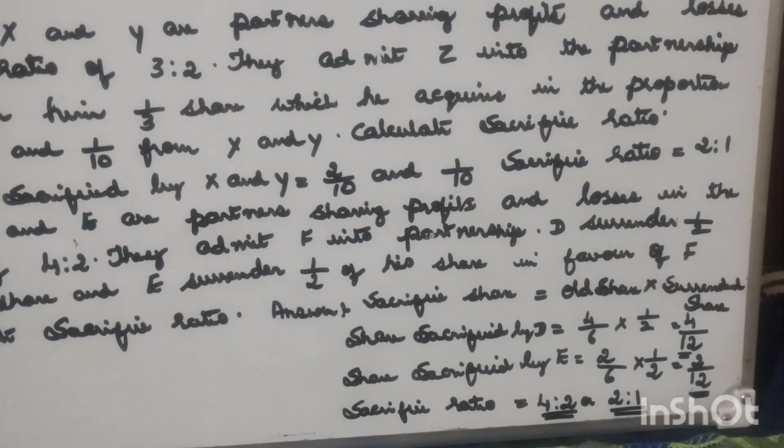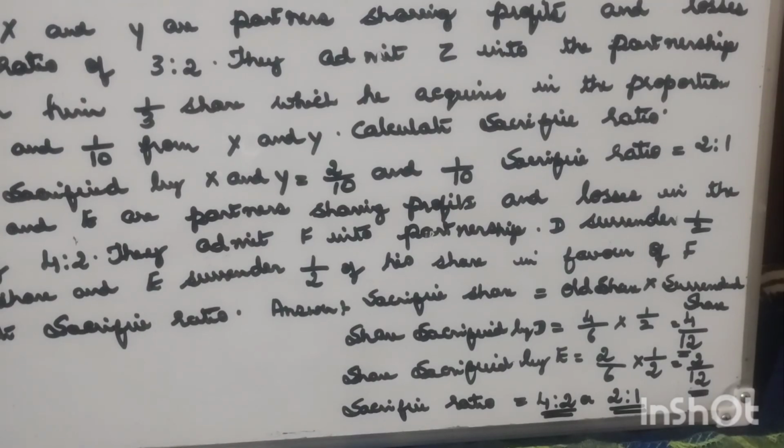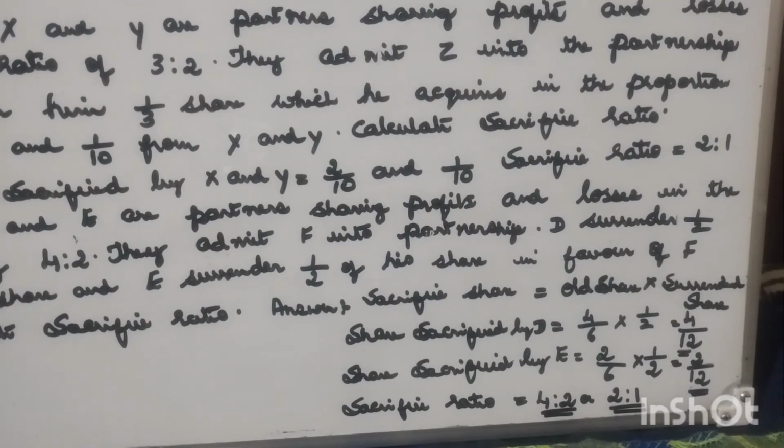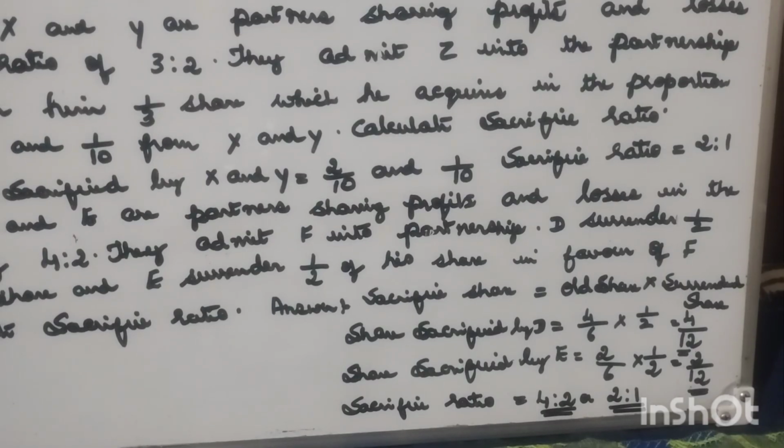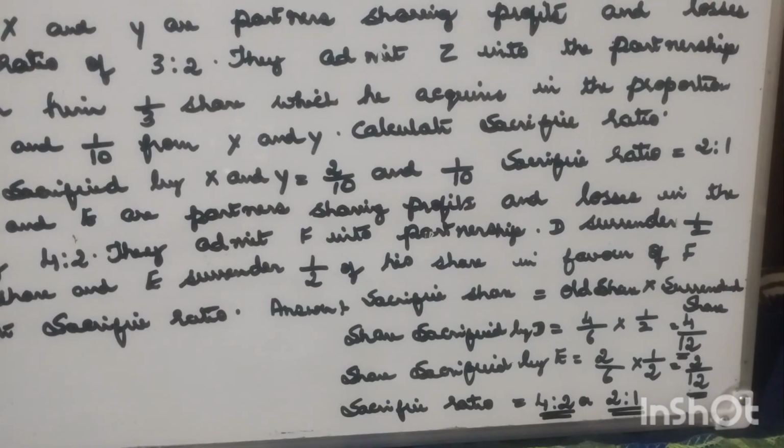Share sacrificed by D is equal to his old share, 4 by 6, into 1 by 2. So that is equal to 4 by 12. Share sacrificed by E is equal to 2 by 6 into 1 by 2. That is equal to 2 by 12. So sacrifice ratio is equal to 4:2. So it can be simplified as 2:1.